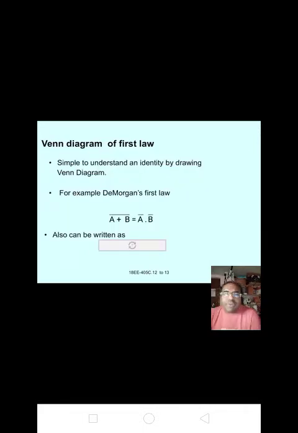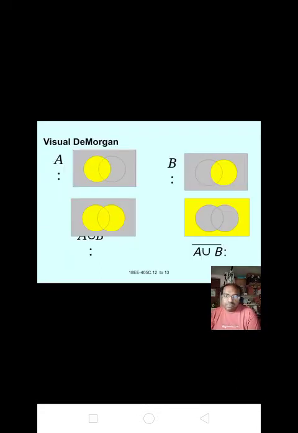It is simple to understand an identity by drawing a Venn diagram. For example, De Morgan's first law: a plus b whole bar equals a bar dot b bar. For the visual De Morgan theorem, A is completely filled by yellow color.